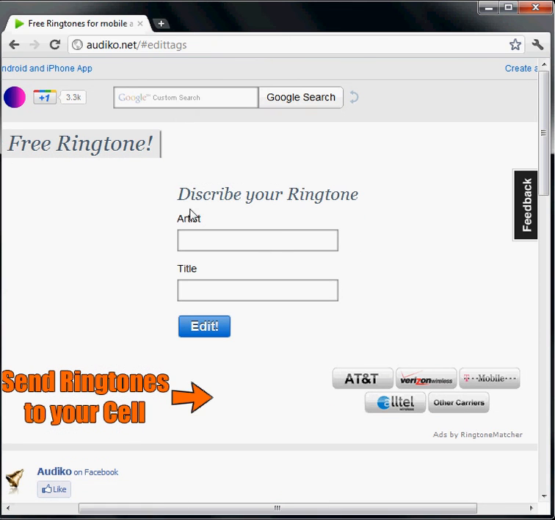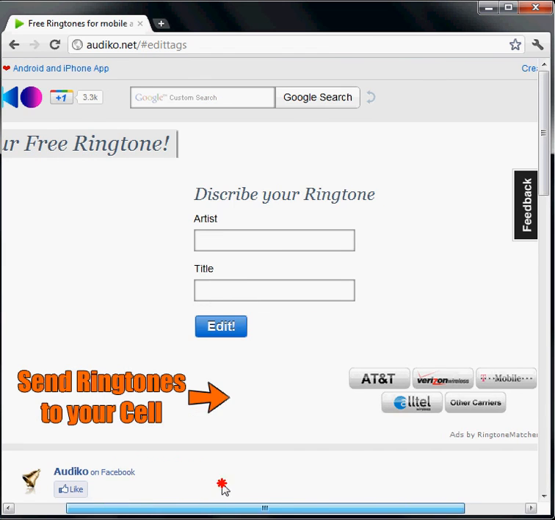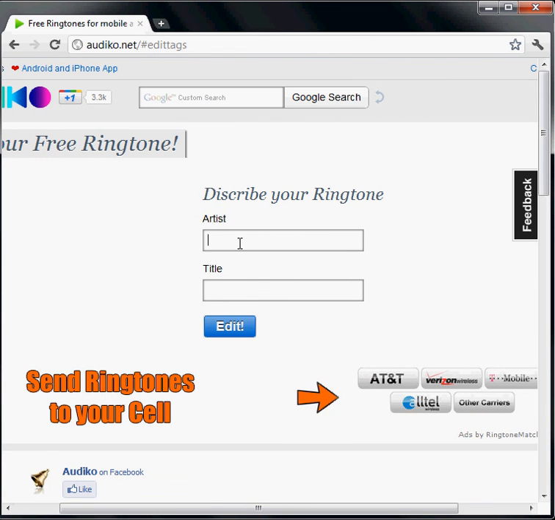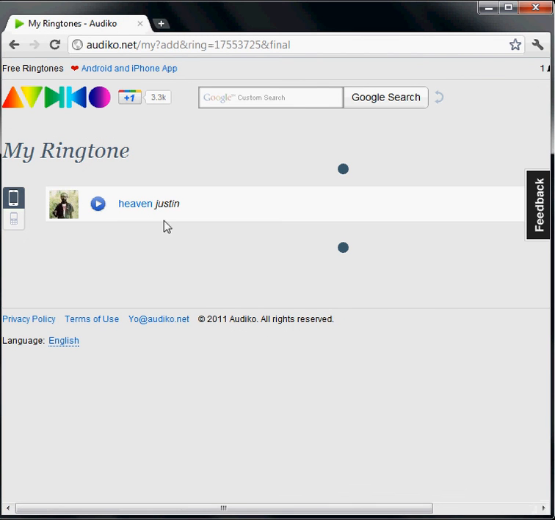You pick the part of the song you want, you click create, you can describe it or not, and let's see. Anything you want, edit, and now here it is.